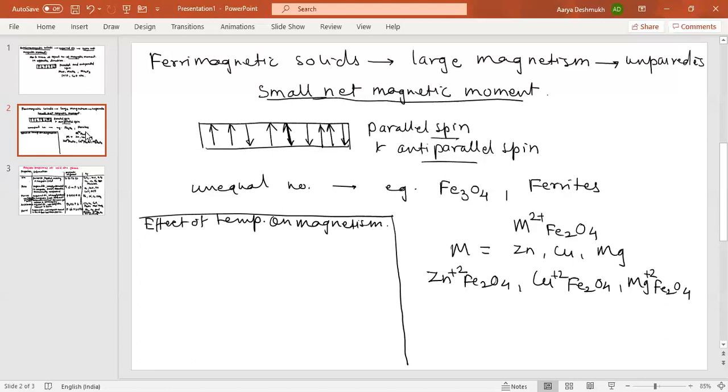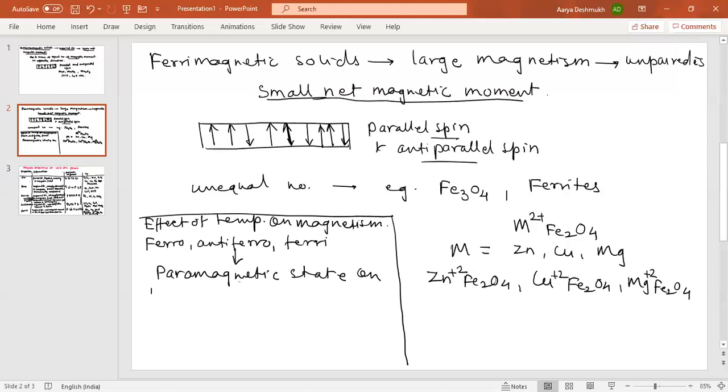Ferromagnetic, antiferromagnetic, and ferrimagnetic solids change into the paramagnetic one. Remember, those can be changed into the paramagnetic state on increasing temperature.